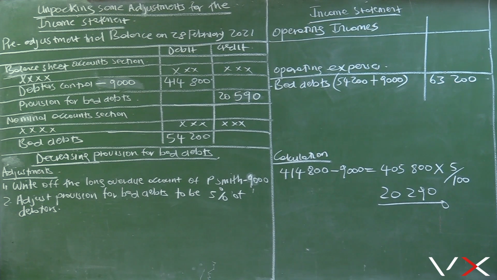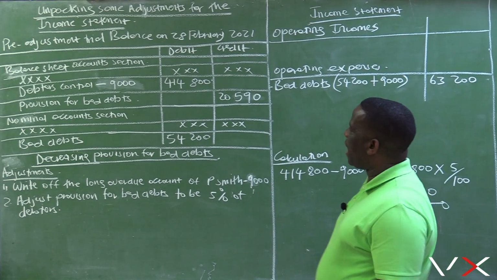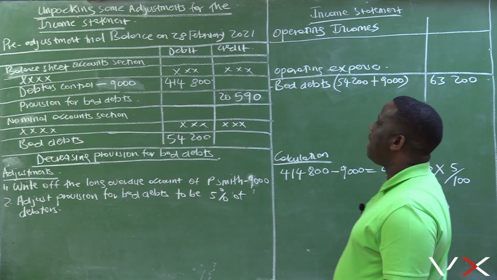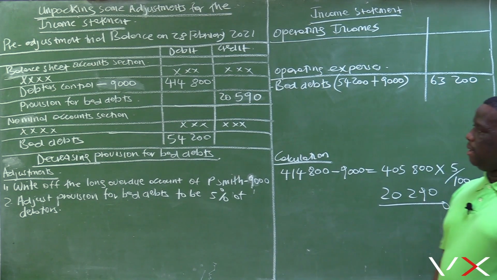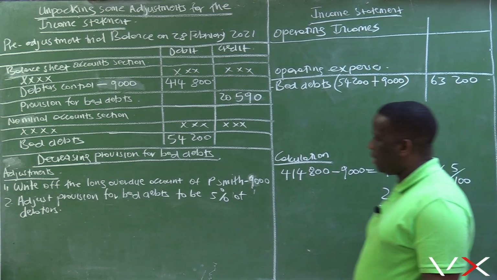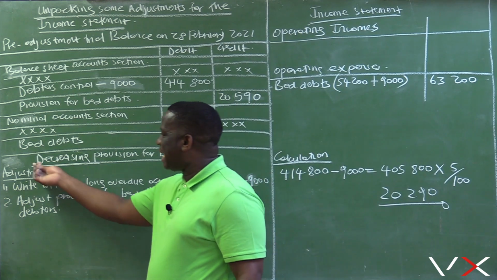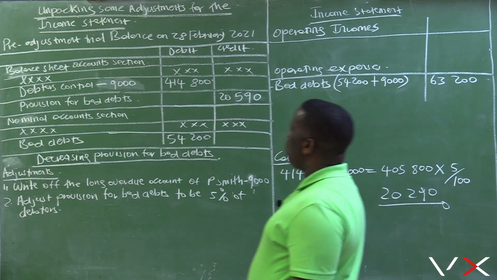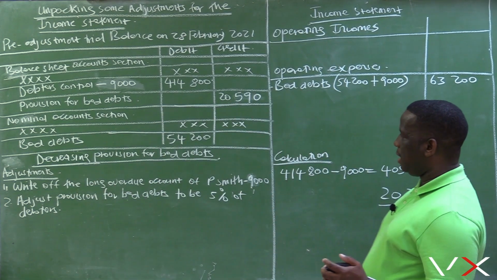But let us look at the current balance for provision for bad debts. It is currently sitting at 20,590. According to the adjustment, 5% of debtors now is 20,290, which suggests that we need to adjust by decreasing provision for bad debts.